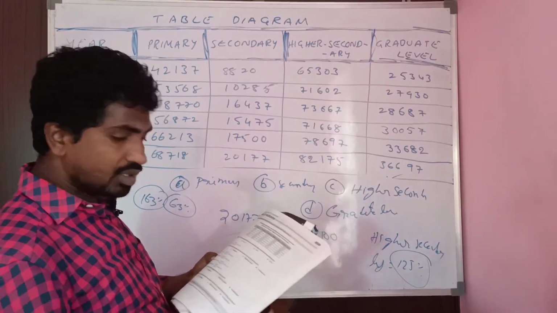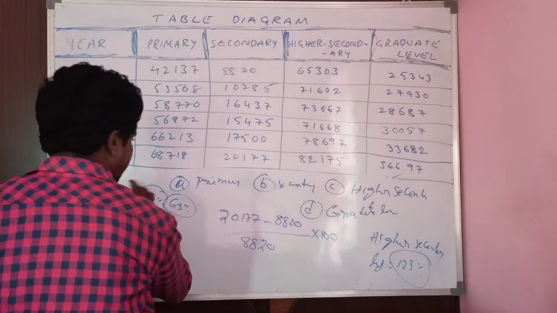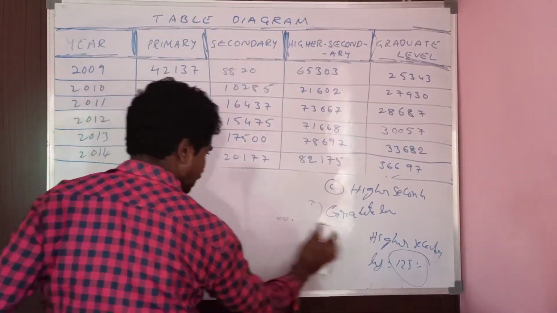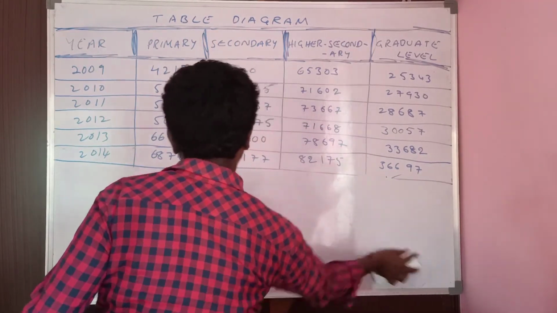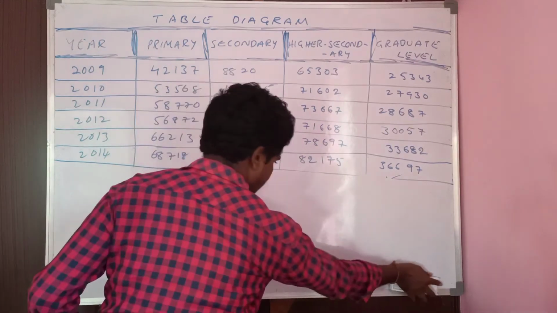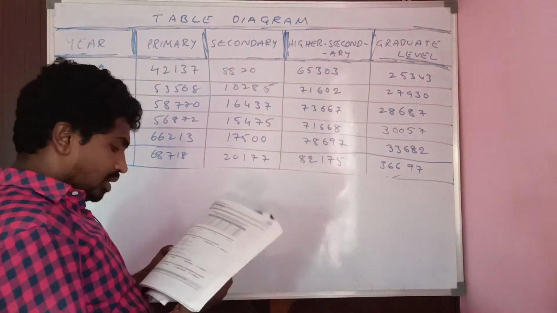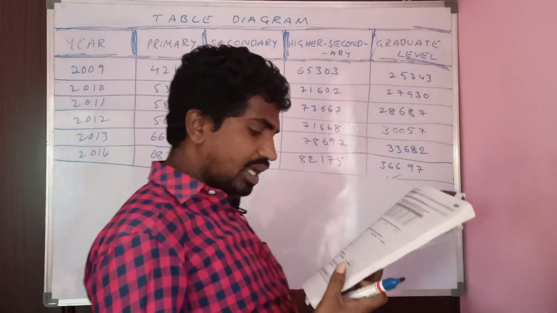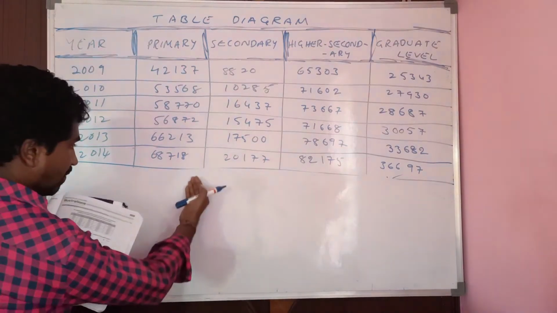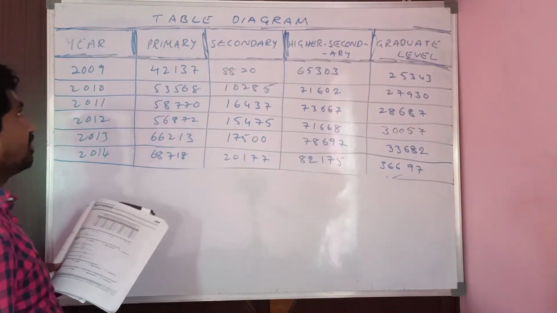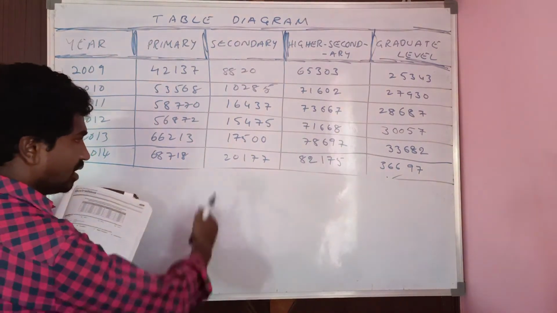Next, third question. Read third question. Which category had the highest growth rate in the period? We have already solved for each one. From primary, secondary, higher secondary, graduate level, we found.